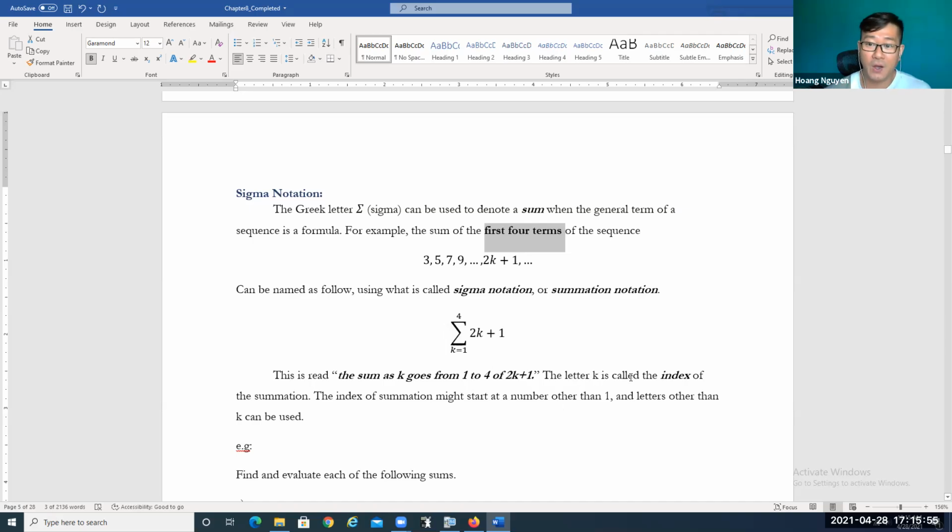The letter k is called the index of the summation. The index of the summation might start at a number other than 1. A letter other than k can be used also. So in this case, we're using the letter k, but you might use any other letter. That should be okay. And the values of k for this notation start at 1, but the initial value at any other number also works. Okay. So this is the sigma notation or summation notation. It represents an addition, or the sum. Okay, summation.